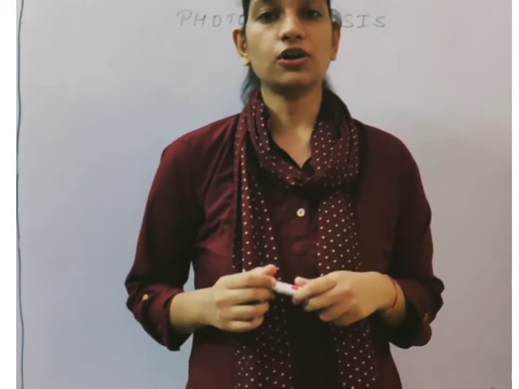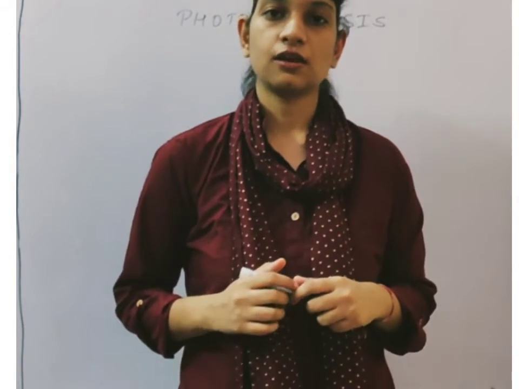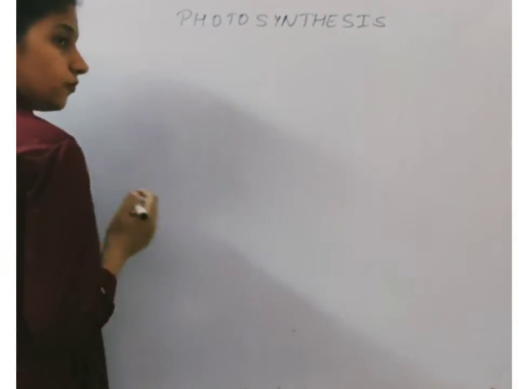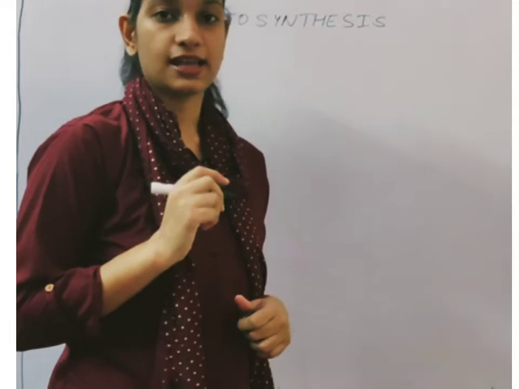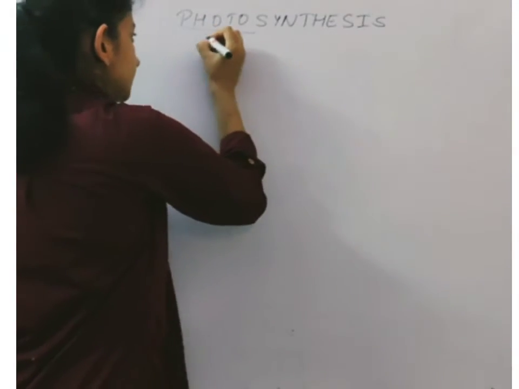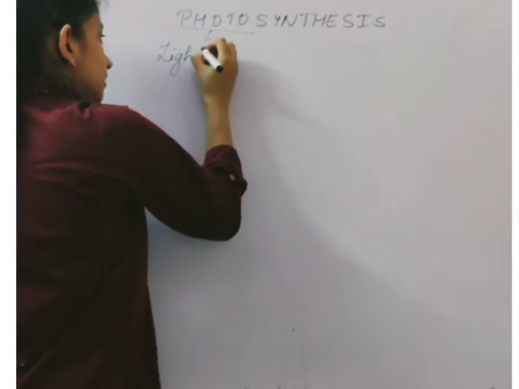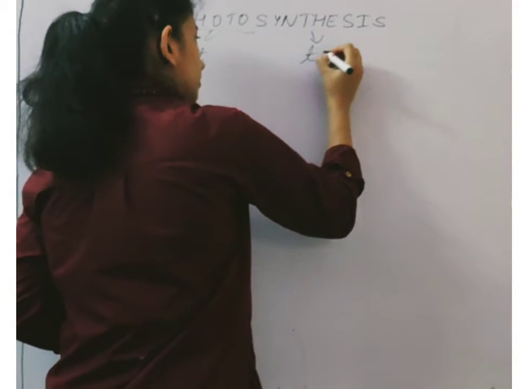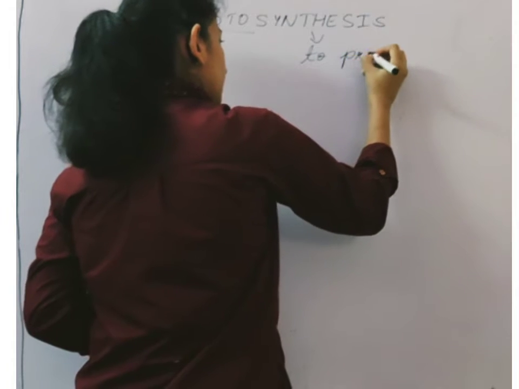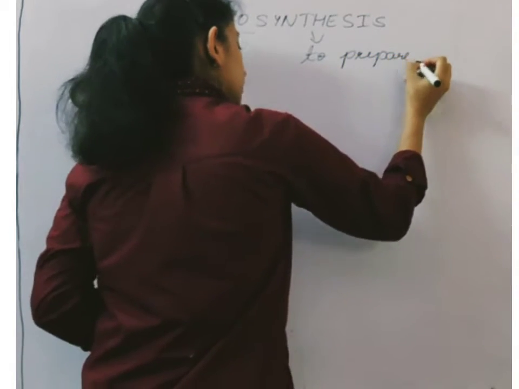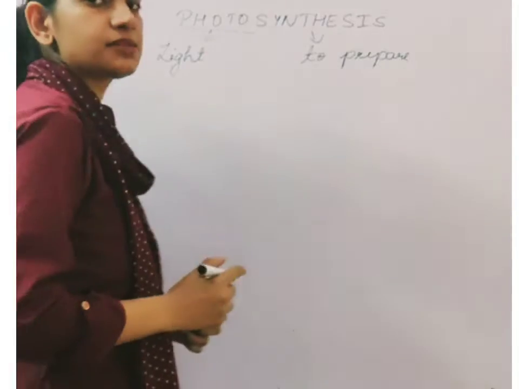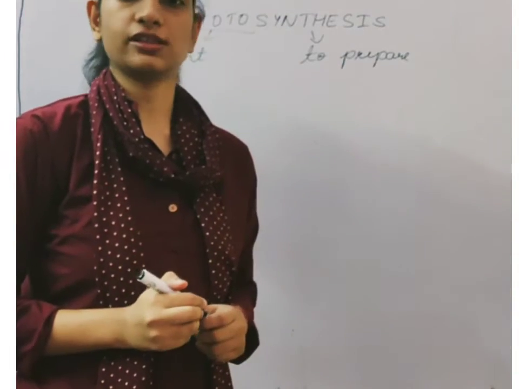Today we are going to recall chapter number 2. Topic is photosynthesis. Now do you all recall what is photosynthesis? Photosynthesis is the process by which green plants make their own food in the presence of sunlight. Because photo means light and synthesis means to prepare, or to make. So the process by which green plants make their own food is called photosynthesis.